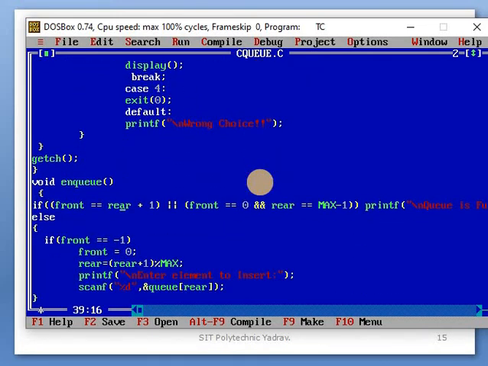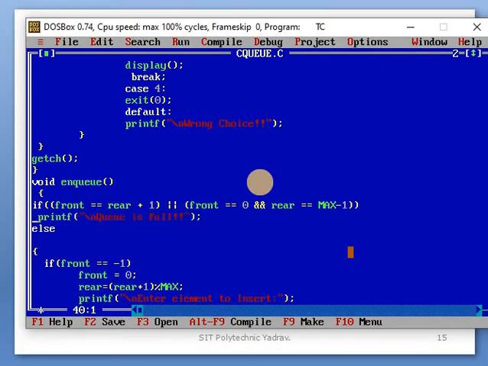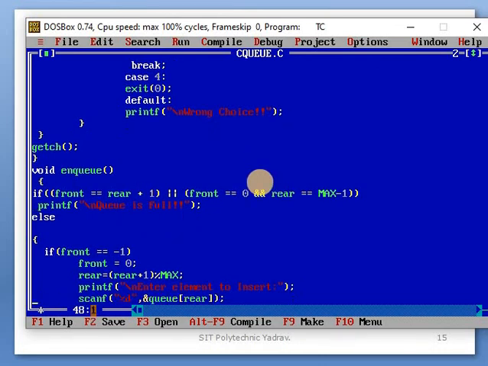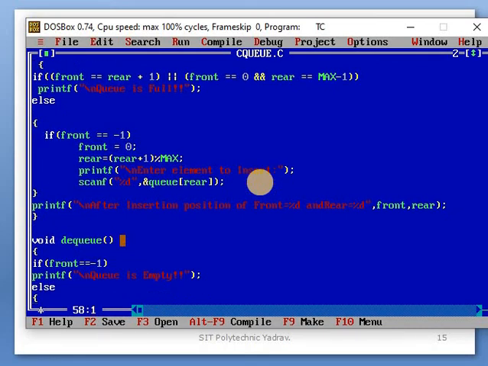In that, check this condition. After that, if this condition is not true, okay, if this condition is true, then the queue is full message is displayed. If this condition is not true, then the else part will be executed. Next, through this printf, the position will be displayed on that pointer.